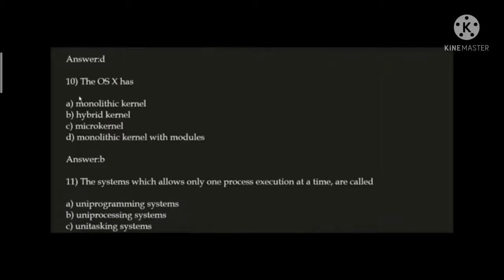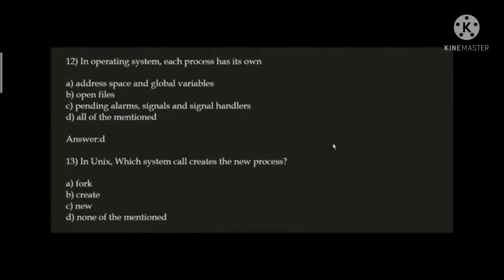Next question, OS X has, correct answer is option B, hybrid kernel. Next question, in an operating system, each process has its own option A, address space and global variables, yes. Option B, open files, yes. And option C, pending alarms, signals and signal handlers. It's also correct. So here the correct answer is option D, all of the mentioned.